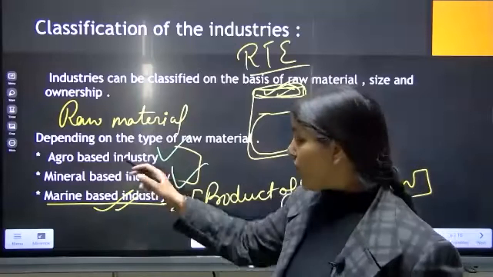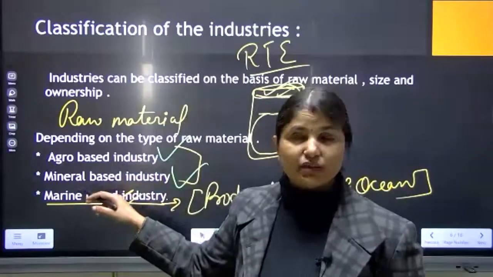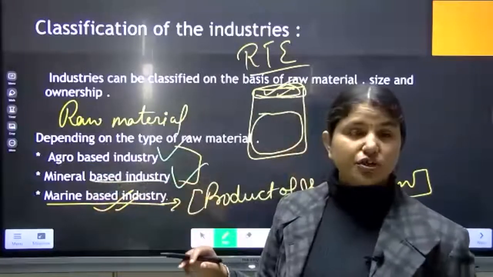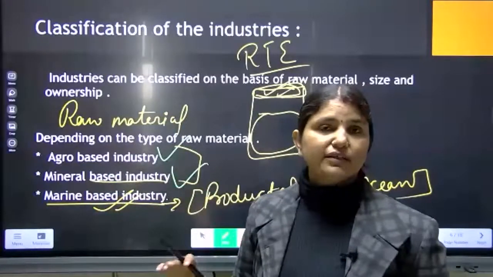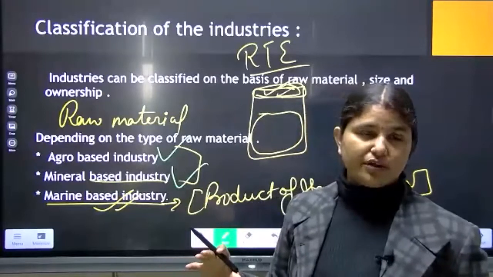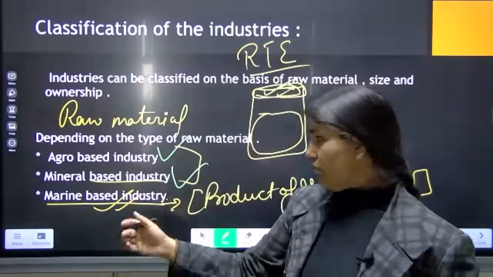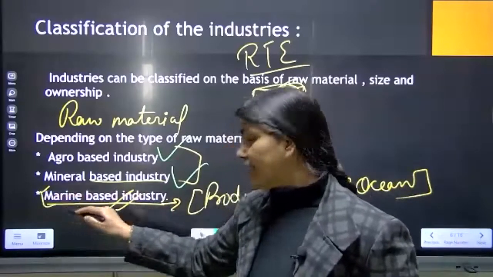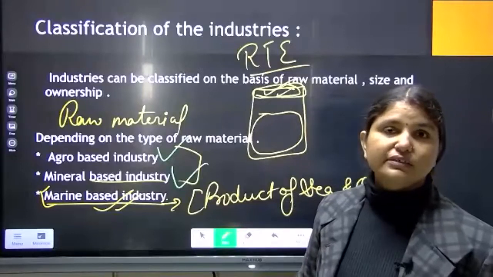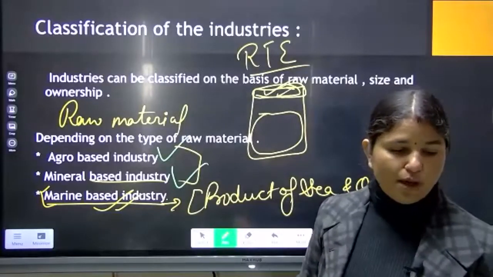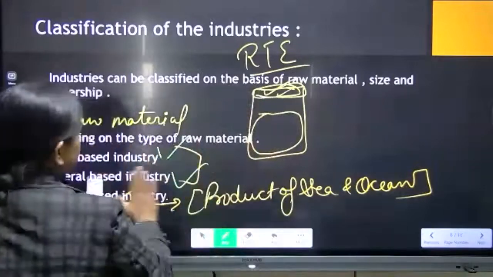Agro-based industry works with the products of plants and animals. Mineral-based industry, which is also known as primary industry, works by extracting minerals from inside the earth and supplying them to other industries. And the third one is marine-based, meaning industries which work with sea products. So I hope things are clear to you all up to here. Now we will see the next one.